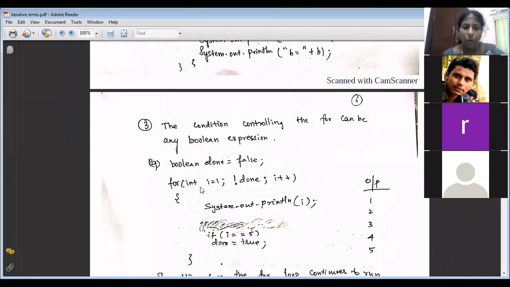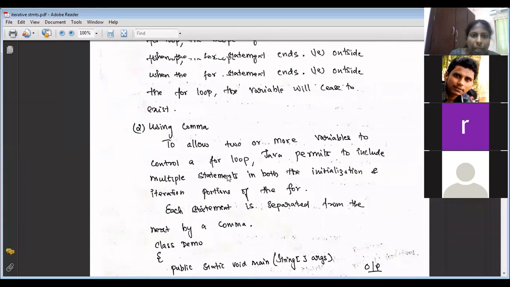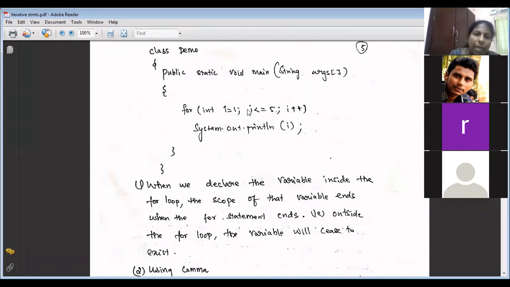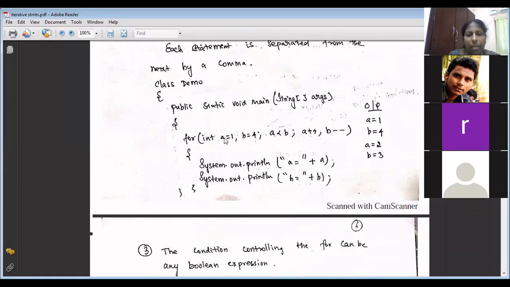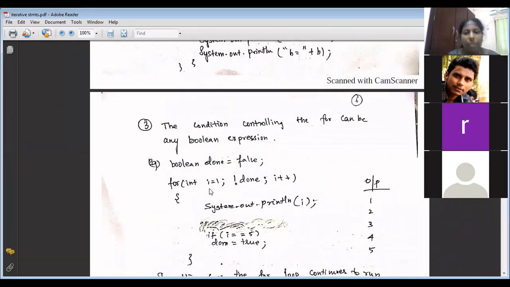Now, int i equal to 1, and "not done" is written. Now this variable done, is it a loop variable or not a loop variable? Not a loop variable. Okay. In the earlier case, it was a loop variable and the condition was based on the loop variable. It is not necessary that the condition should always be with respect to the loop variable. It can be any other variable as well.